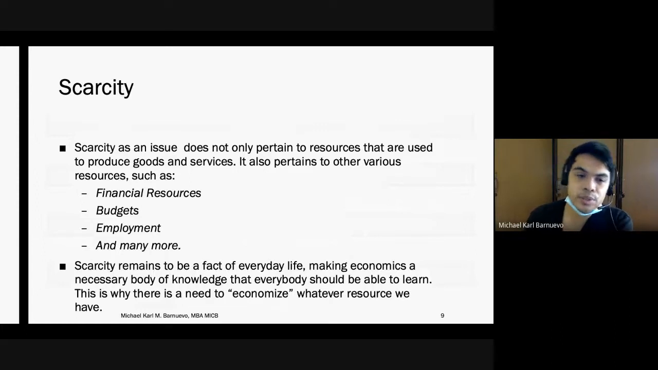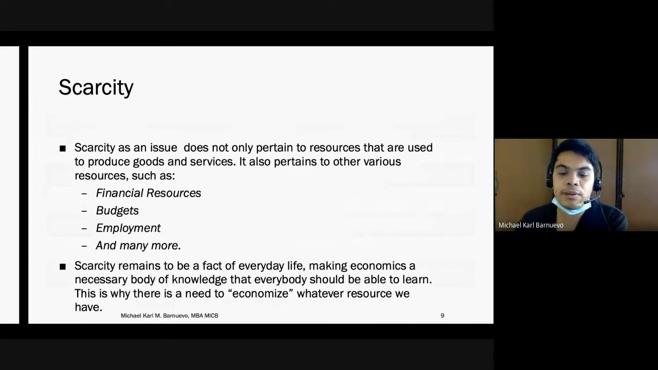but other resources as well, like financial resources, budget, right, for microeconomics, our individual consumers. We have limited budgets. Sometimes it's not enough for all the expenses. Employment is also scarce. For some countries such as New Zealand, where the population of cows is more than the population of people, there is really a need for human resources there. Human manpower there. That's why hiring is always in demand in New Zealand, and many more other resources.